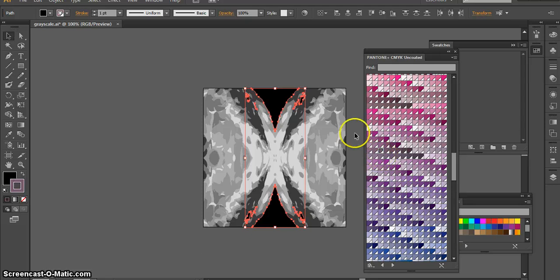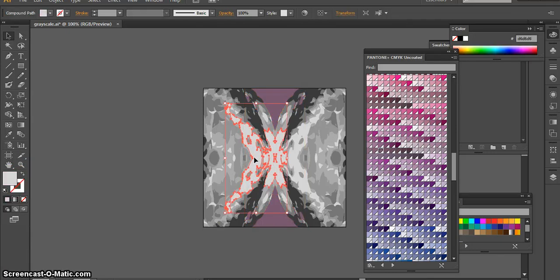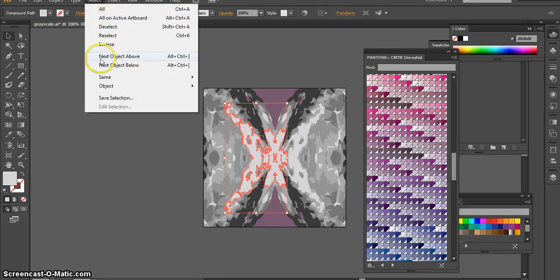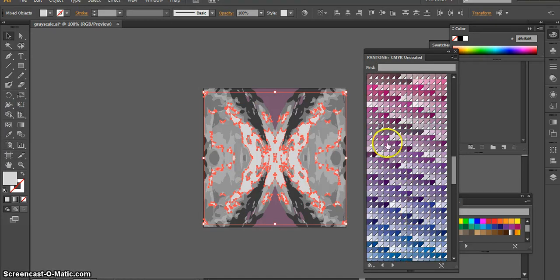Now in my situation here, nothing happened, because if I look over here, my stroke is in front, my fill is in the back. So I need to make sure that my fill is in front. Then when I click a color, it should change the color for me. So you've clicked Select, Same, Fill, and Stroke, opened up your Pantone colors, chosen a color, making sure it was on fill. Then I'm going to click on my lightest color that I could find carefully, go to Select, Same, Fill, and Stroke, and I can choose another color. You can stay in the same family, or you can go anywhere you want.